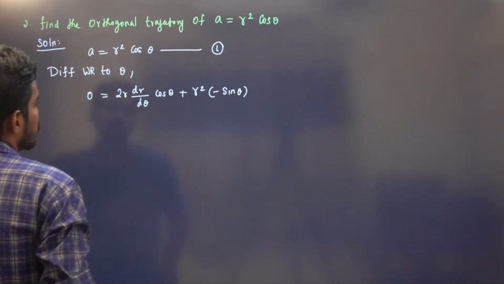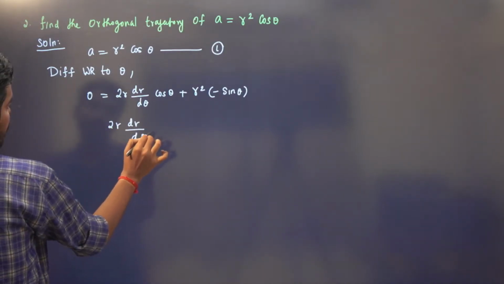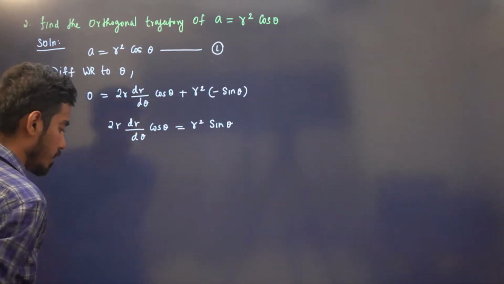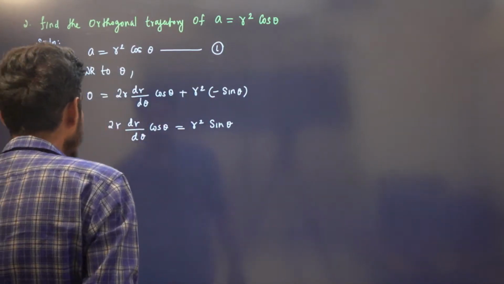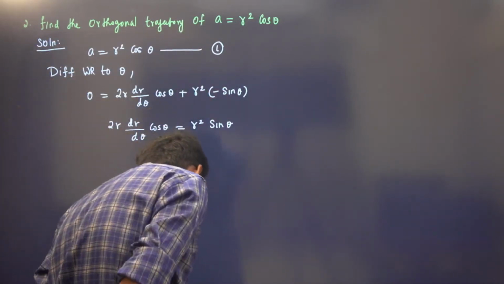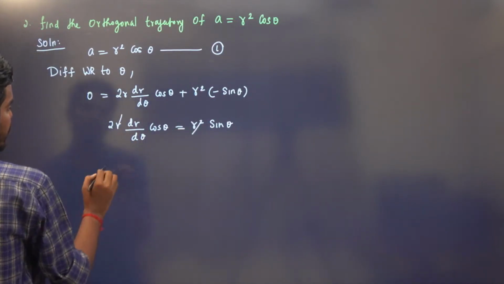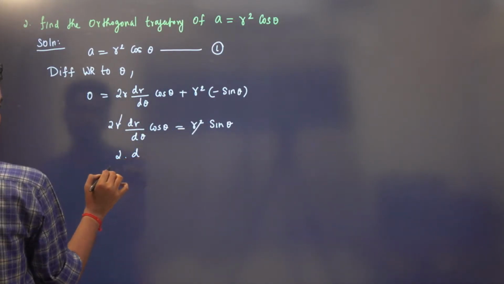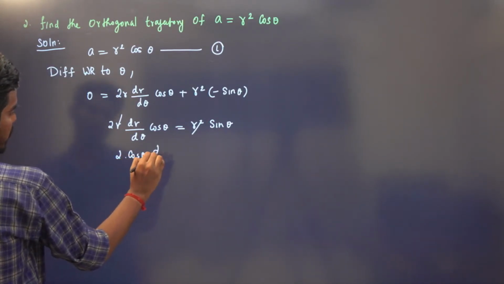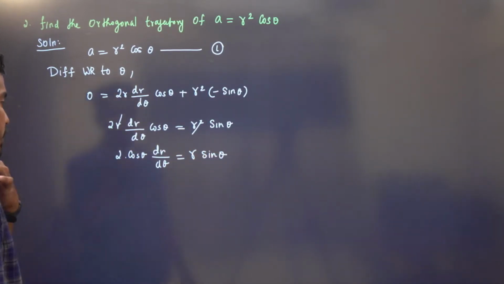Okay, so we have 2r dr by d theta cos theta is equal to r square sin theta. Is it clear? Okay, so one r will get cancelled. So 2 times cos theta dr by d theta is equal to r sin theta, right?